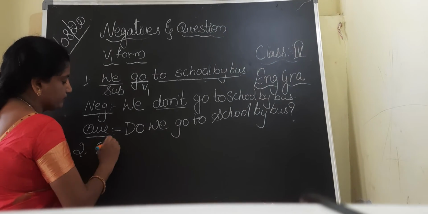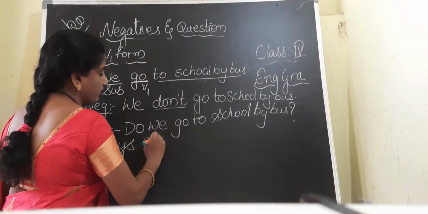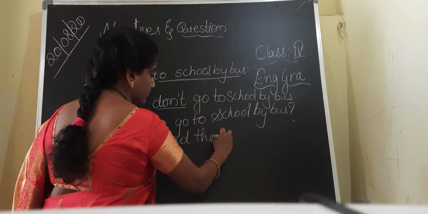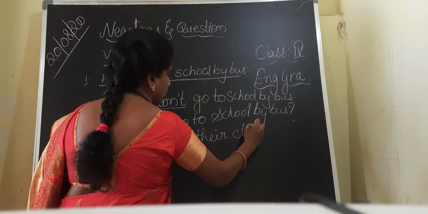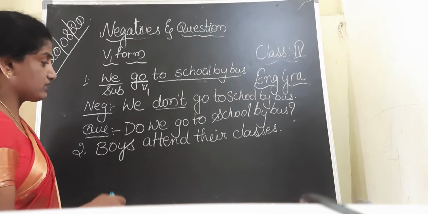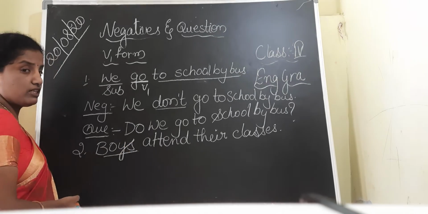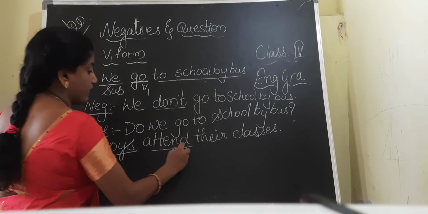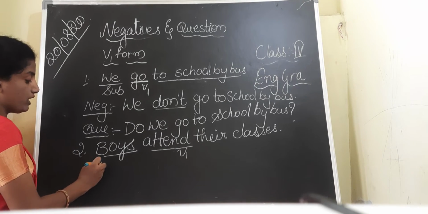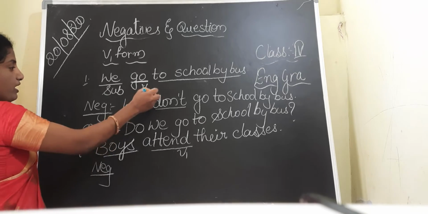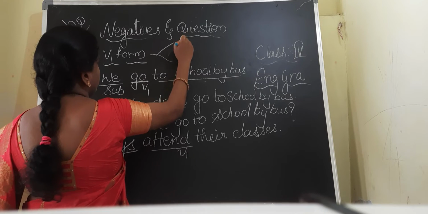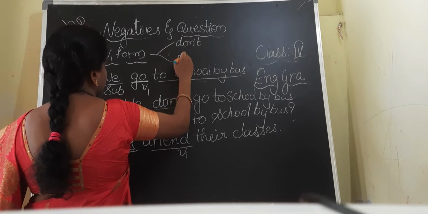Boys attend their classes. Okay children, this is the statement. Boys attend their classes. Here boys is the subject, attend is V1. Whenever we are having V1 in the sentence, to write the negative form, we have to add do not. For the negative, don't. For the question form, do.